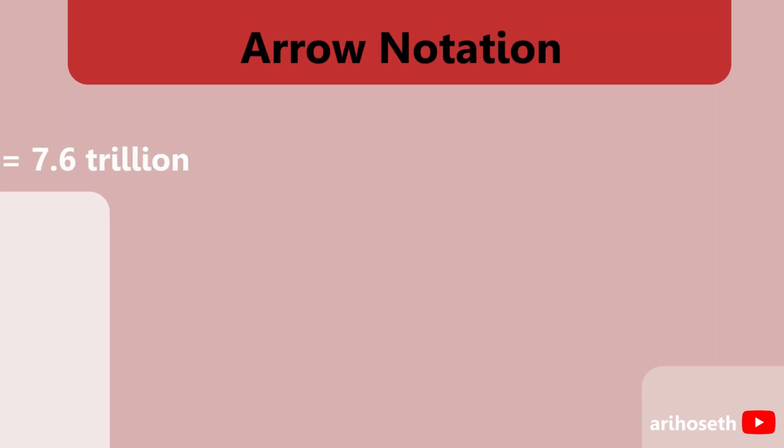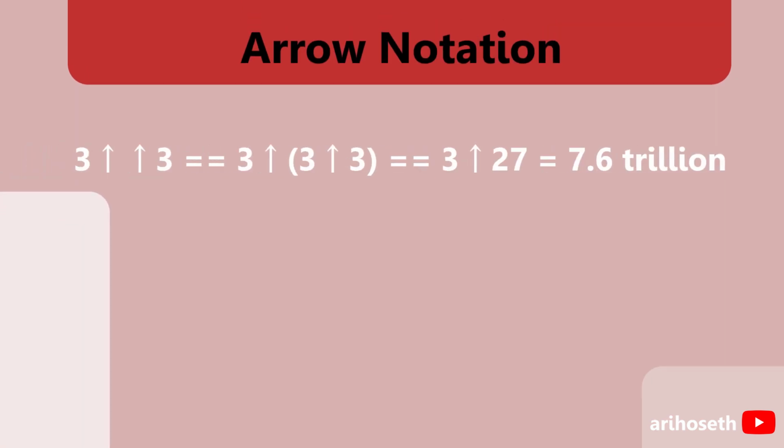That becomes 3 arrow brackets 3 arrow 3. That becomes 3 to the power of 27, which equates to about 7.6 trillion. Okay, now you see how exponential these numbers are going. And so let's add in another arrow. We say that 3 arrow arrow arrow 3.